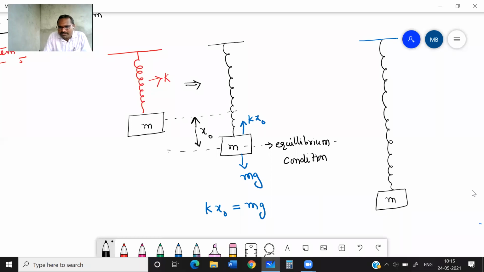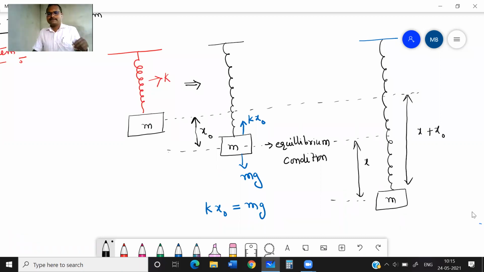How much are you pulling it? Let us suppose we pull it downward by a distance of x. So totally, how much is it expanded? Totally, it is expanded by a distance of x plus x naught. This is the total extension in that spring.